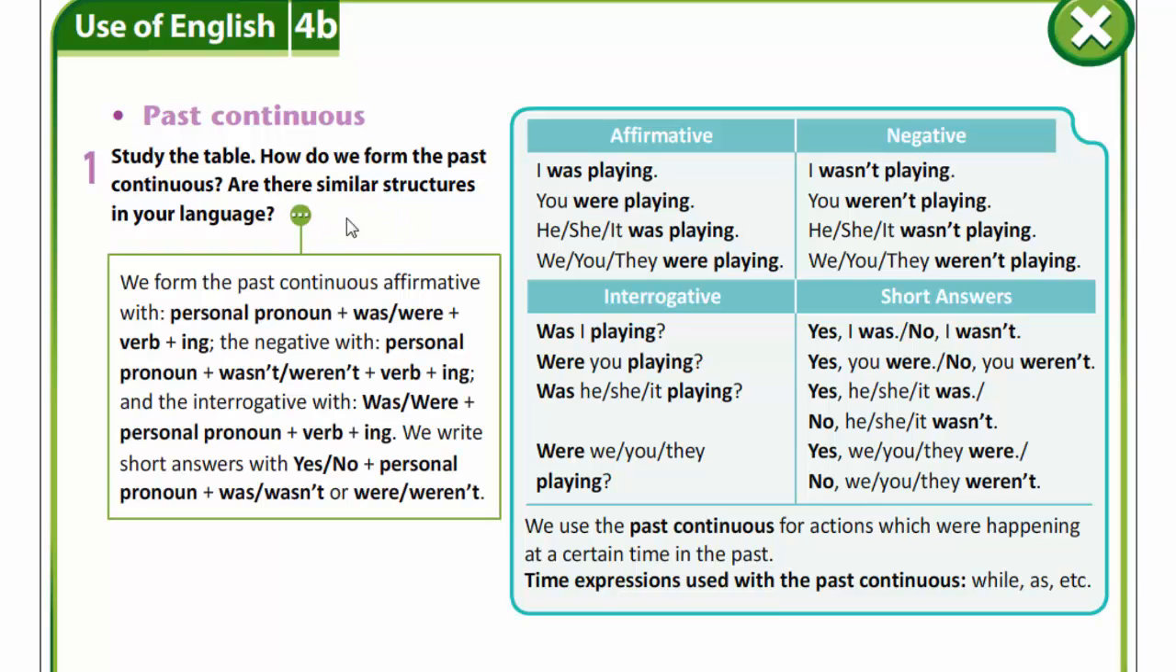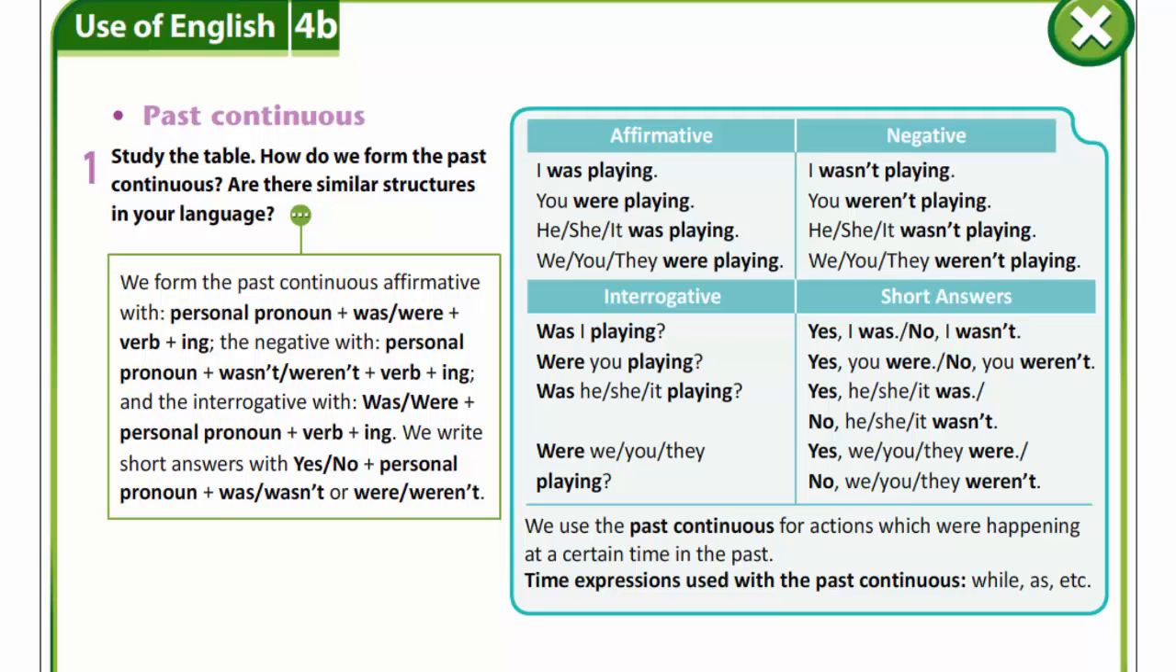You see, we form the past continuous affirmative with personal pronoun plus was/were plus verb with ending -ing. The negative with personal pronoun plus wasn't, weren't, plus verb with ending -ing, and the interrogative with was/were plus personal pronoun plus verb with -ing. We write short answers with yes, no plus personal pronouns plus was or wasn't, were or weren't.